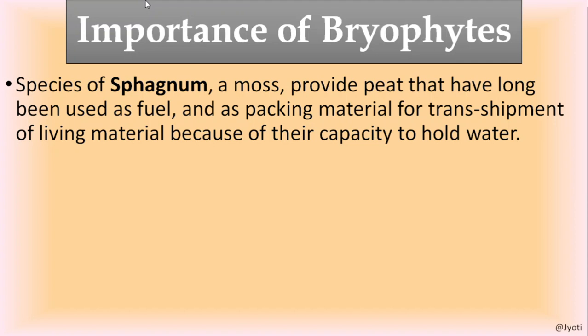So sphagnum can be used for preparing peat, and it is also used as a packing material for transshipment of living materials because of its capacity of holding water. Because sphagnum has a high water holding capacity, if you have to transport fish or meat or any living organism like crab by ship, it will take several days. So if we keep it packed in sphagnum, then the living material will be fresh and it will be lively.